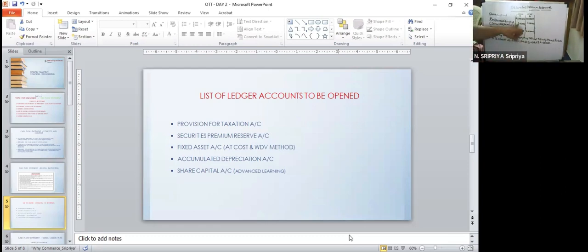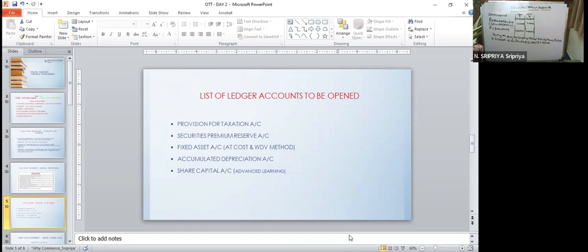I'll just make a small correction here. If I have to include all the concepts, then we need to have some more changes. I'm just trying. Okay, security premium is 2 lakh rupees. Okay, then you are given. Now, 1 minute. I'll just change. So, here. Okay, fine. So keep it as the same 4 lakh rupees.